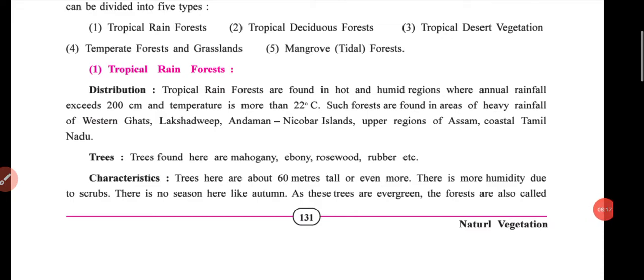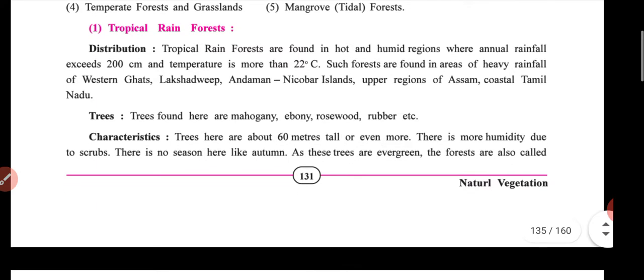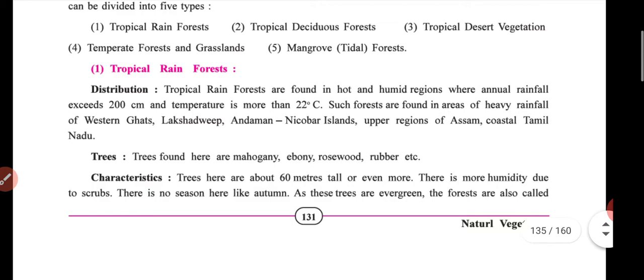The first one is tropical. Students, these five types are very important for examination. Please tick mark. It is very important.